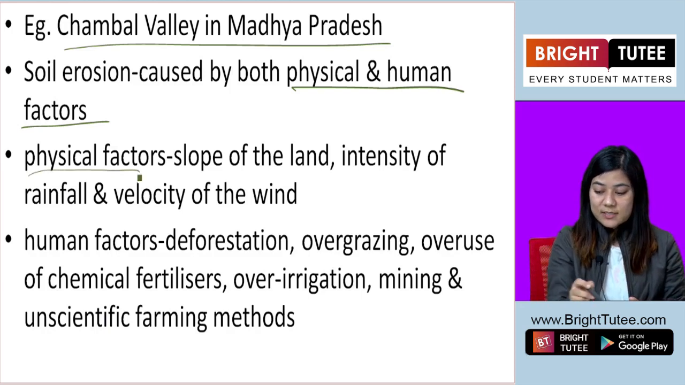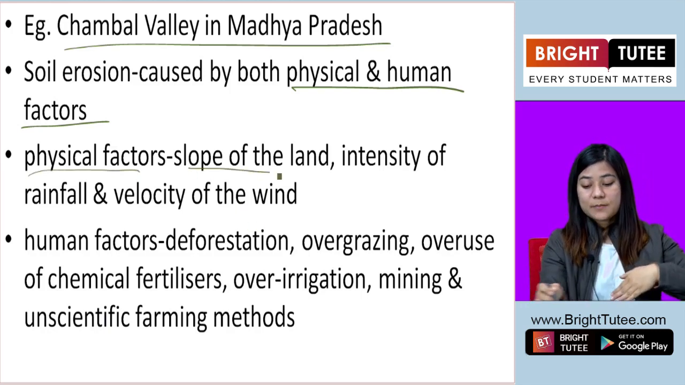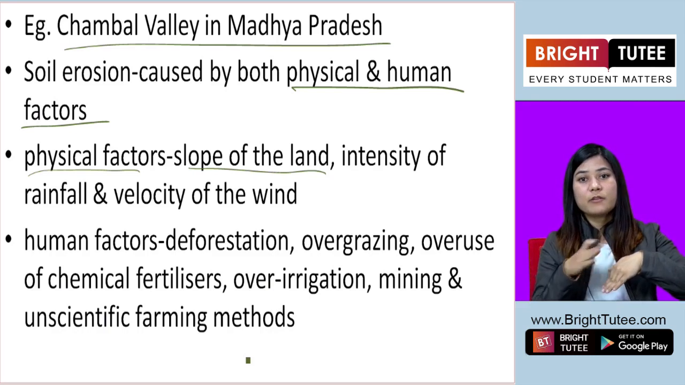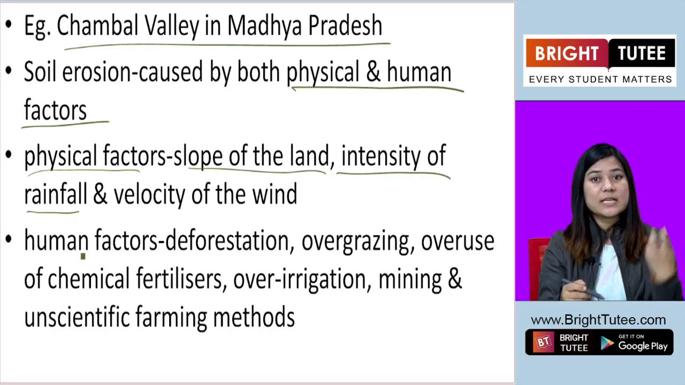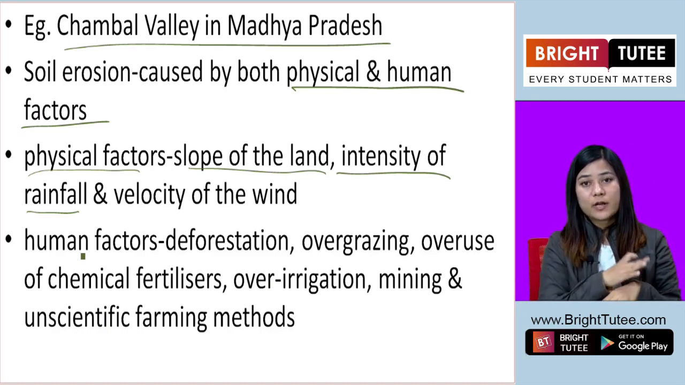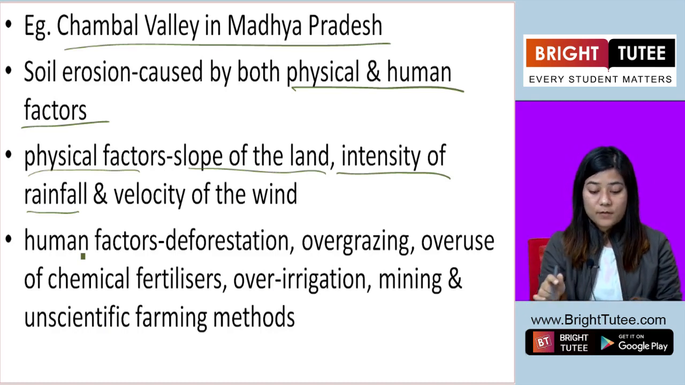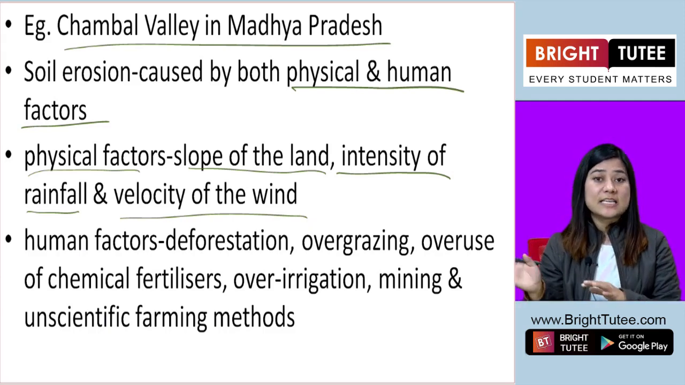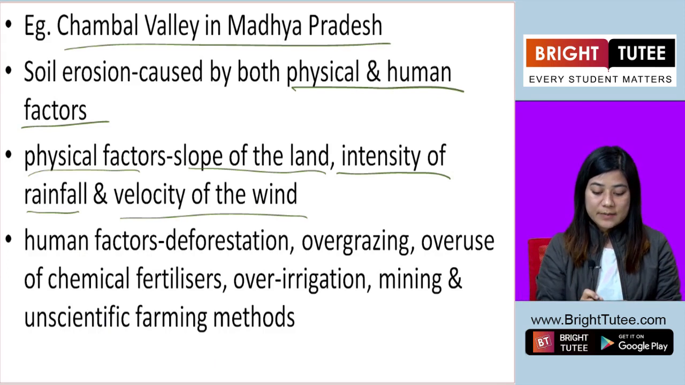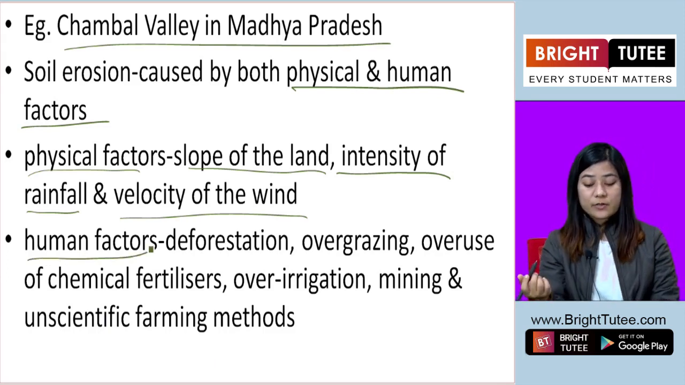Now, physical factors are the slope of the land. Because of the slope of the land, soil erosion is very easy. Intensity of the rainfall: with the intensity of the rainfall, the topsoil gets washed off or run off. The velocity of the wind: the stronger the wind, the easier it is for erosion to take place. Okay. Now, what are the human factors?